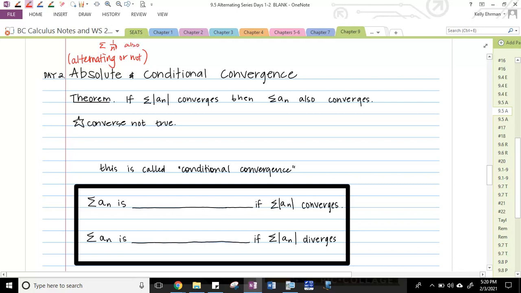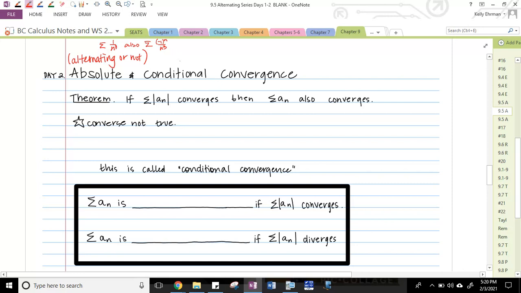Also, the alternating version of that, so like (-1)^n over n to the third, that's going to converge because it's alternating, its terms are decreasing, and its limit is 0 at infinity. So this converges no matter what, whether it's alternating or not alternating.